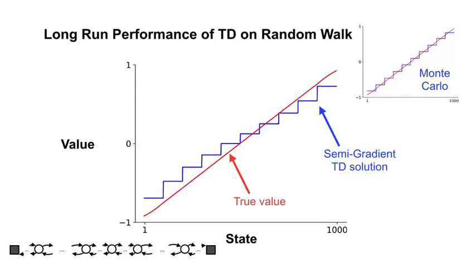After running TD for a long time, such that our value estimates have stopped changing, this is what we get. The value estimates do not align well with the true values for many states. TD's estimates are not as accurate as the estimates learned by Monte Carlo. In this domain, with state aggregation, Monte Carlo has an advantage in terms of long-run performance.